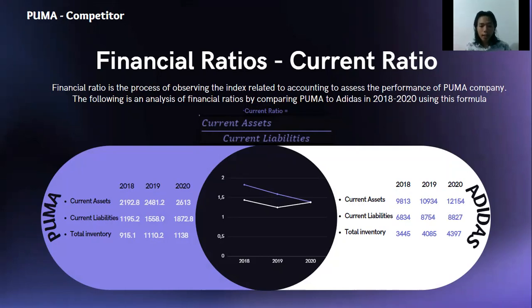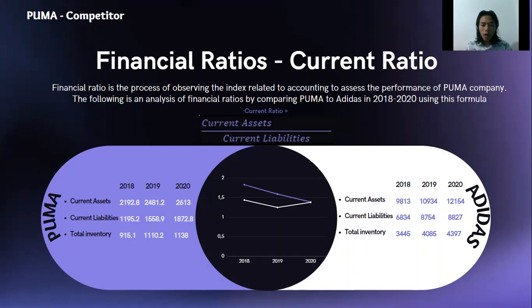First, the liquidity ratio measures the short-term liquidity of a company with its current assets. The formula is current assets divided by current liabilities.